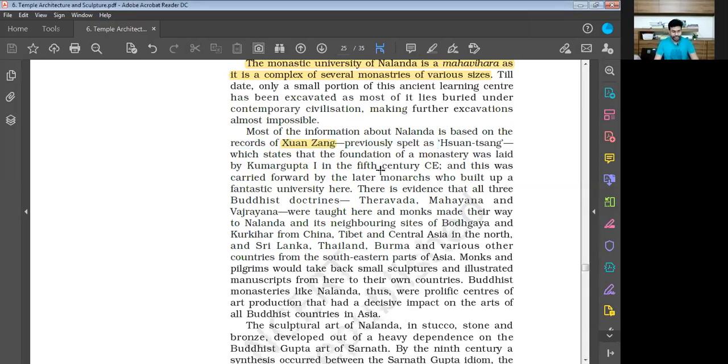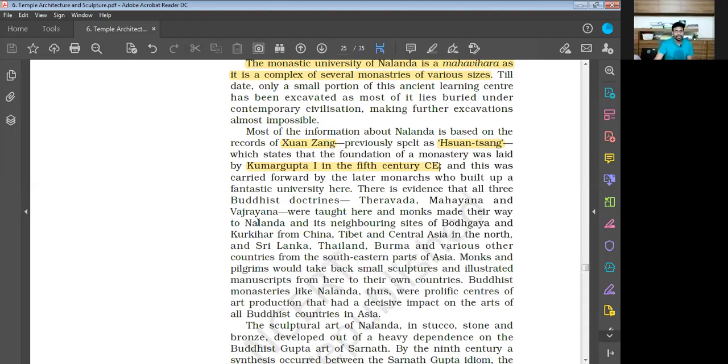So we were reading this particular chapter. Most of the information about Nalanda is based on the records of Xuan Zhang, previously spelled as Hyun Sang, but actually his name is Xuan Zhang, which states that the foundation of a monastery was laid by Kumaragupta I in the 5th century CE. This is an important information to be noted.